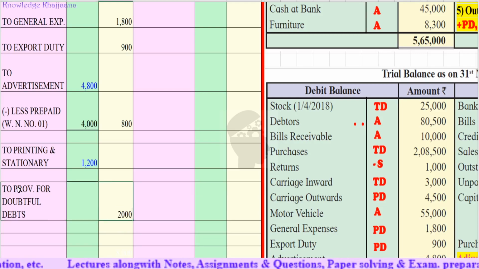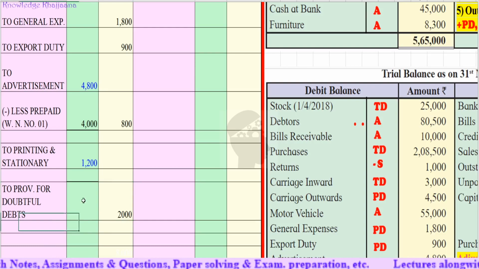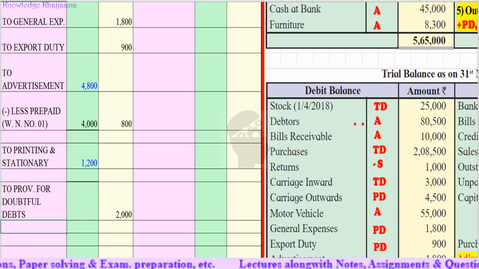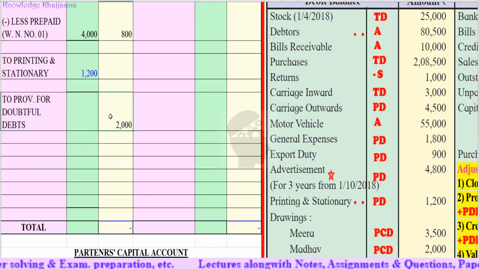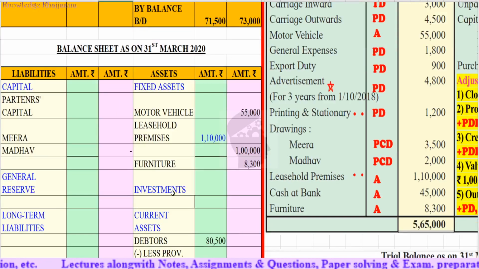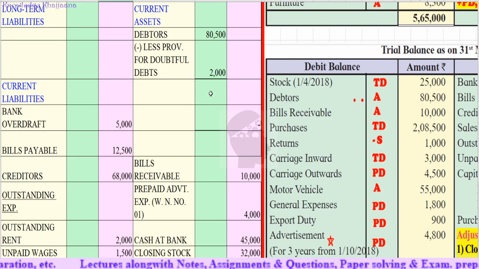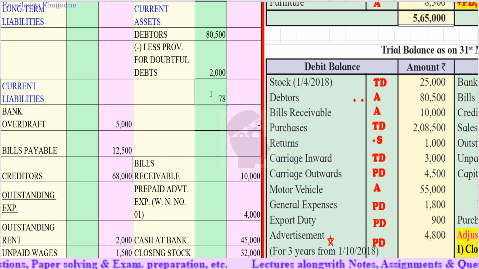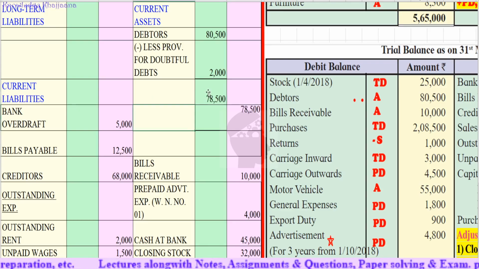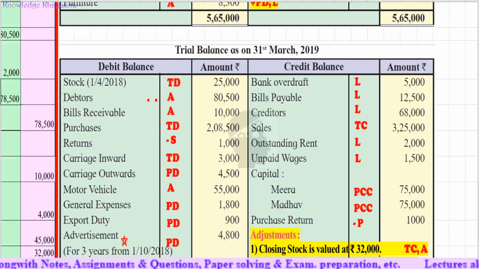It will directly go to the outer column, because we are not going to add it to the bad debts. Now we have to deduct that provision from the debtors in the balance sheet asset side. For the time being, the remaining debtors are rupees 78,500.